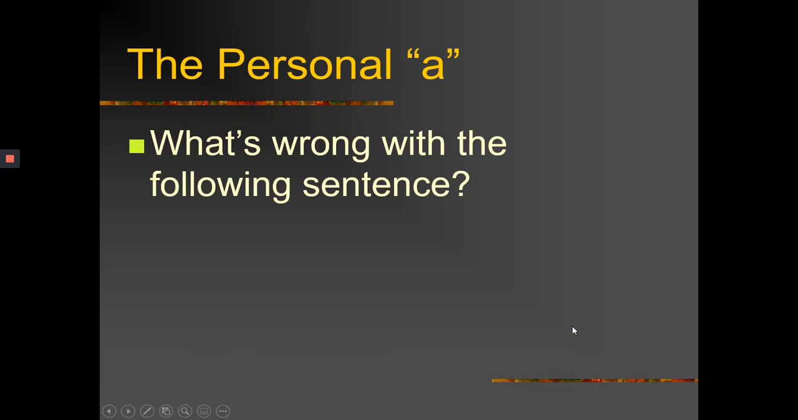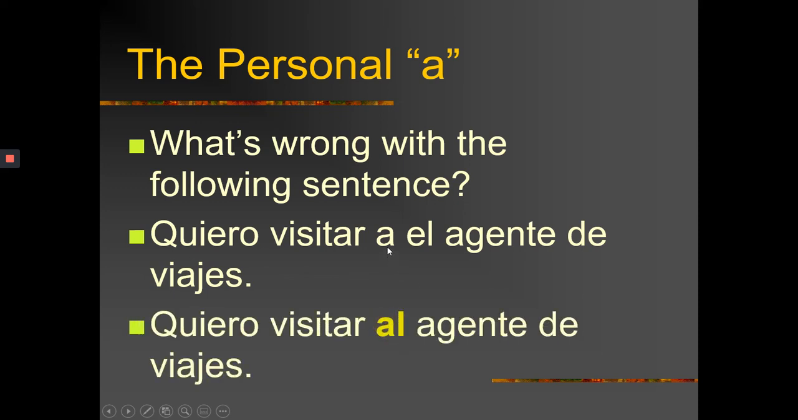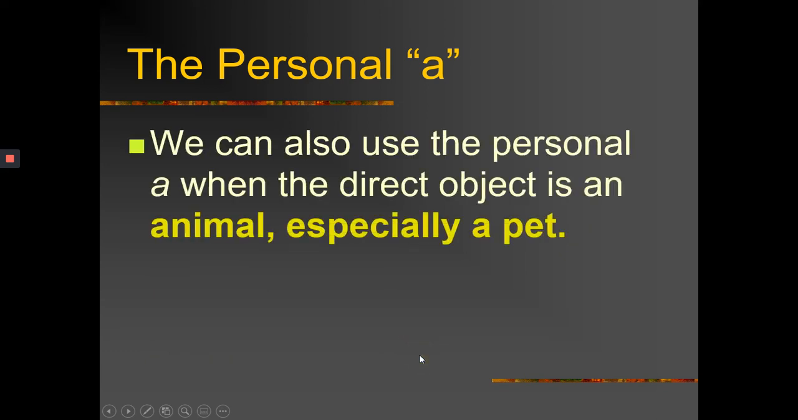What's wrong with the following sentence? Quiero visitar a el agente de viajes. So, quiero visitar quién? We know agente de viajes is a person, but there is a mistake here. The problem is that you cannot have a él. You need to have al agente de viajes. We can also use the personal a when the direct object is an animal, especially a pet. Busco a mi gato. Okay?